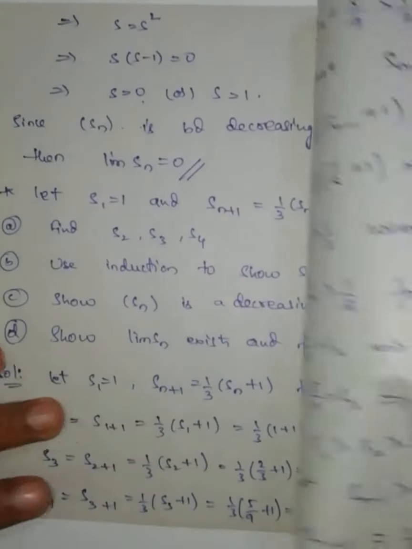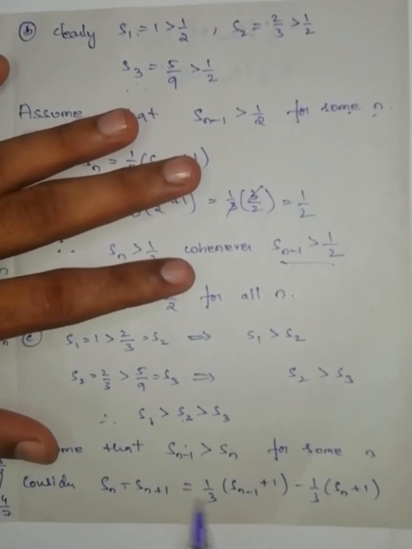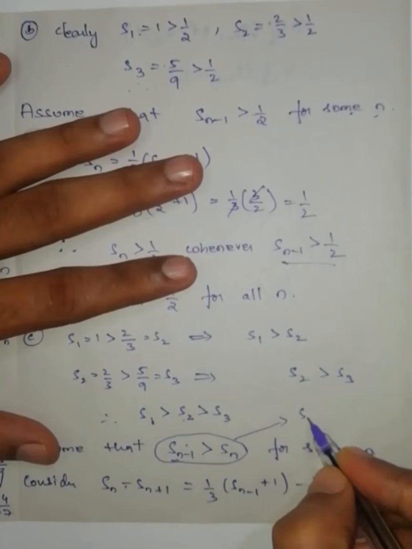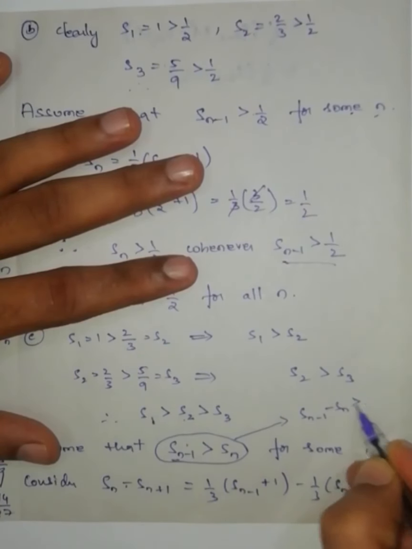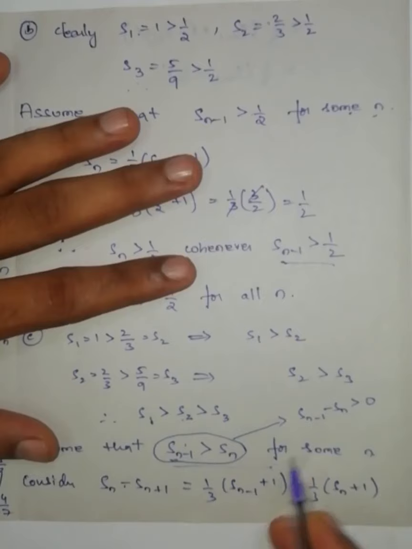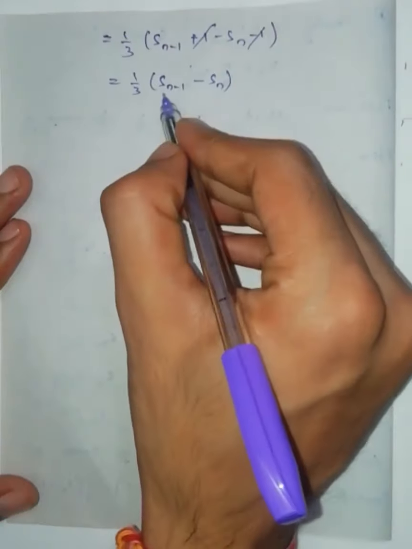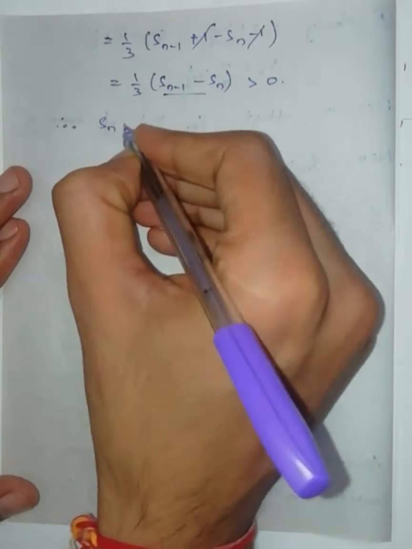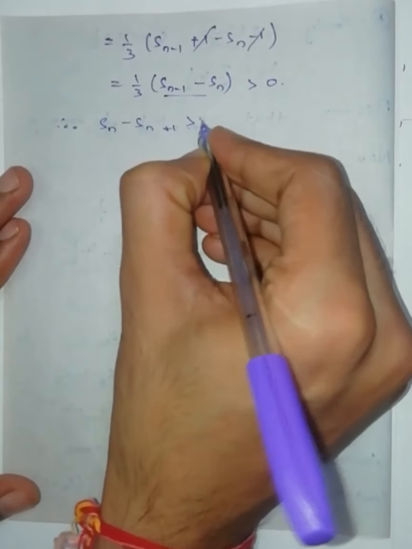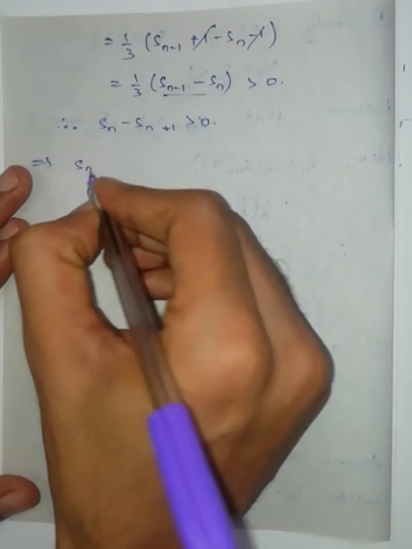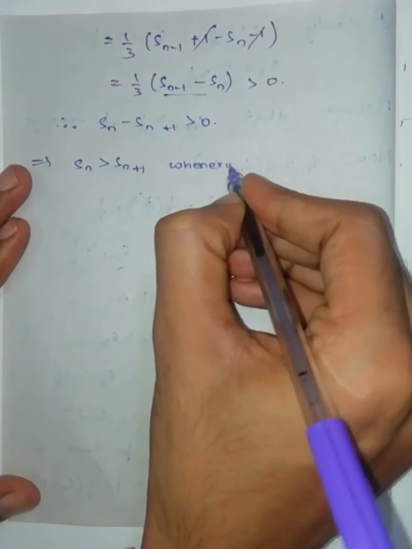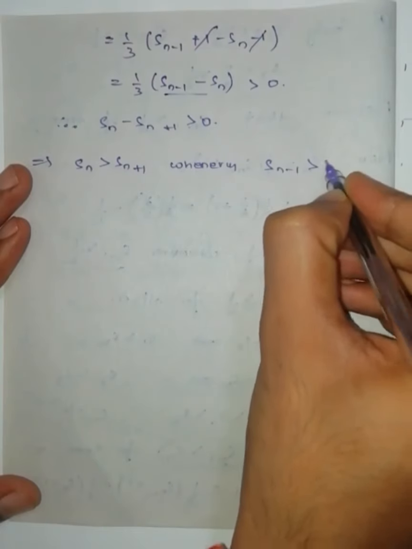Since here, as per our assumption, Sn minus 1 minus Sn is greater than 0. So here we got this one is greater than 0. Therefore Sn minus Sn plus 1 is greater than 0. This implies Sn is greater than Sn plus 1 whenever Sn minus 1 is greater than Sn.